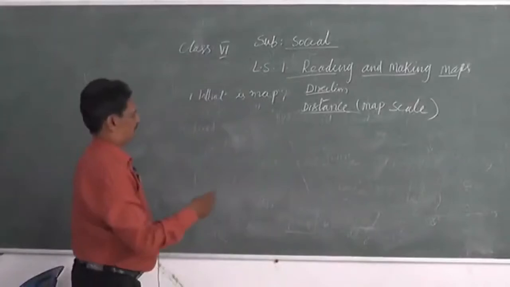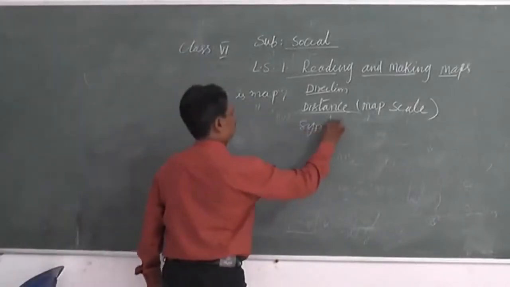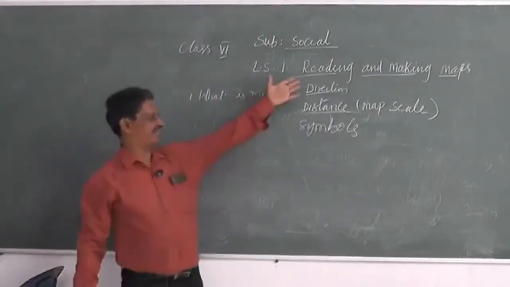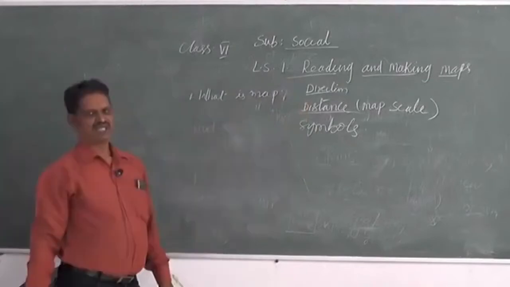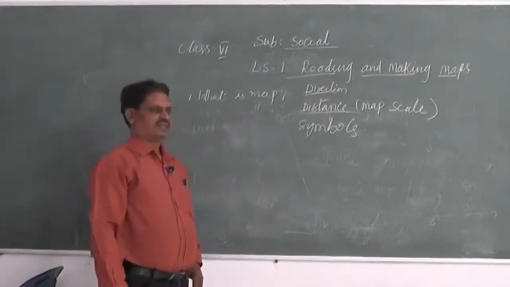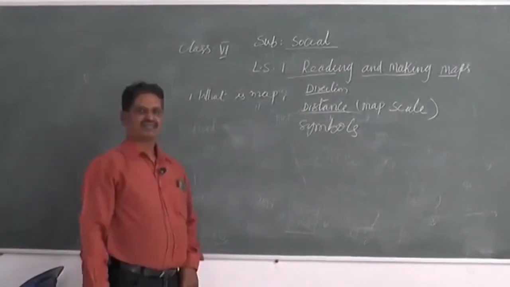Third component is symbols. I already told you what the main components of a map are. One is direction, second is distance, third is symbols. What are symbols? Why do we need symbols?